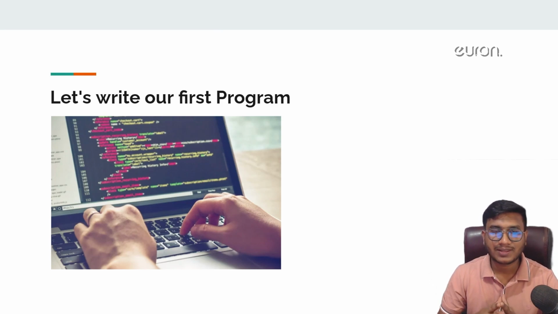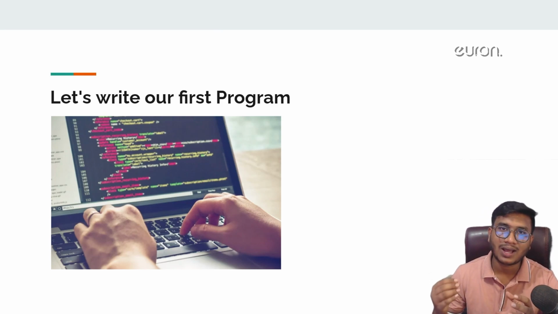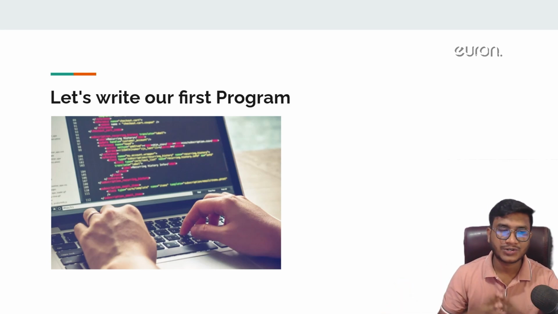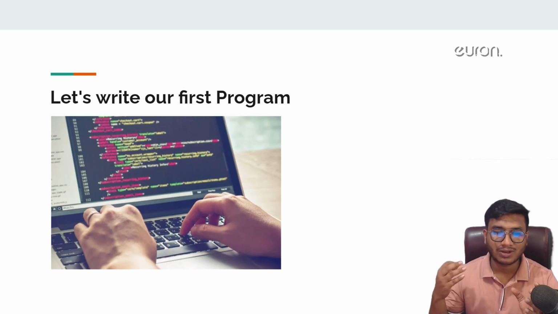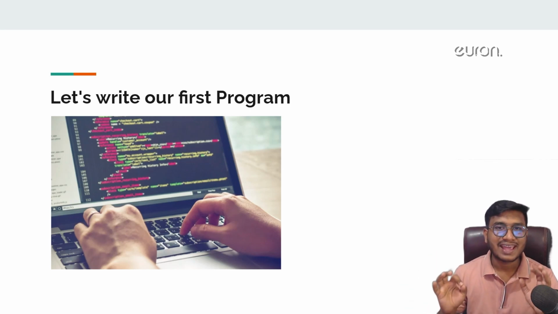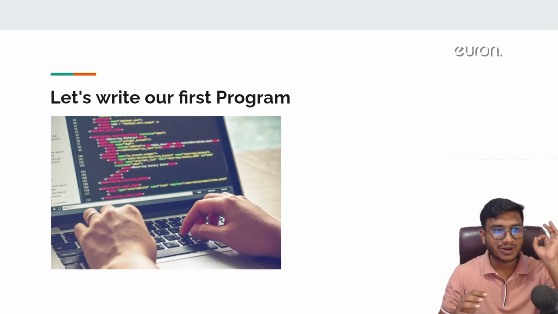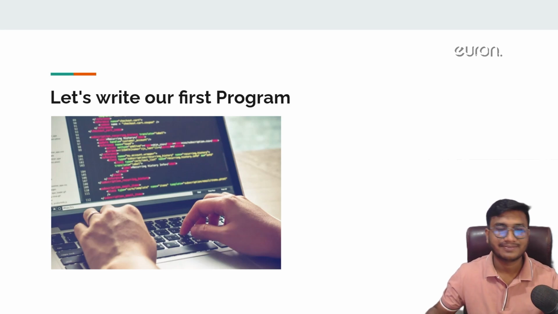I showed you how we can install Python on our system, as well as how we can use it on a cloud platform like Google Cloud Platform. Now let's write our first Python program. For this, I'm going to go back to my Google Colab and write my first Python program. I think, guys, you are excited. Now let's fire up our code editor and do our first program inside Python.